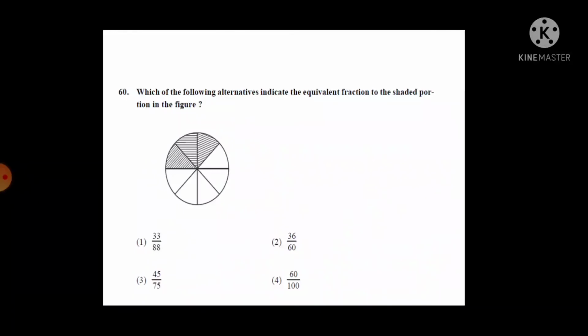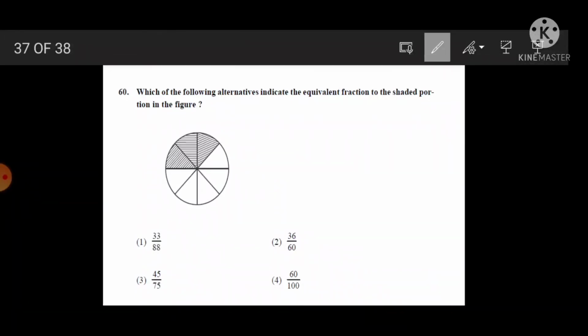And question number 60. Which of the following alternatives indicates the equivalent fraction to the shaded portion in the figure? See here, how many parts are made? 1, 2, 3, 4, 5, 6, 7, 8 parts are made. Out of these, 3 parts are shaded and the equivalent fraction is asked. Then here see, the first option: 3 11s are 33 and 8 11s are 88, means the equivalent fraction is the first one only. So answer 1 is correct.